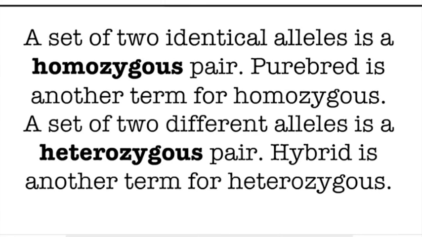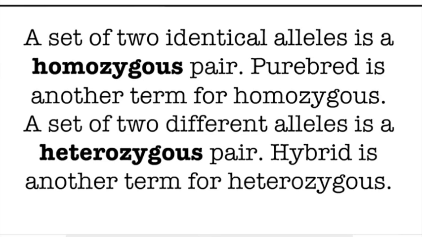When we talk about pairs of genes, we can call them either homozygous or heterozygous. If a pair of genes is homozygous, that means it has 2 of the same kind of letters, either 2 capital letters, 2 dominant genes, or 2 recessive genes, or lowercase letters. If they're the same kind of letter, then we call them homozygous. Purebred is another word for homozygous. It means the same thing.